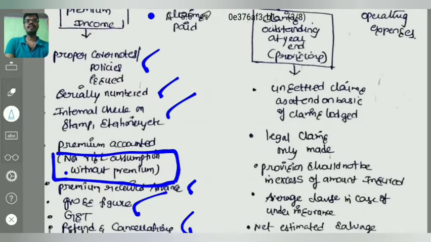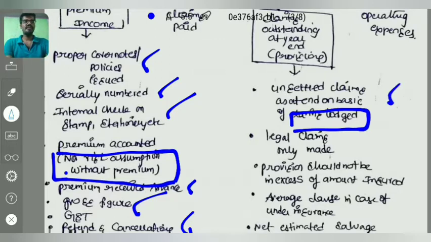Why will provisions be there? For unsettled claims as at the end, on the basis of claims lodged. It means the claims communicated to the insurance company, any unsettled claims are still there. Whether any claim provision has been accounted or not in the books of accounts of the insurance company needs to be verified.